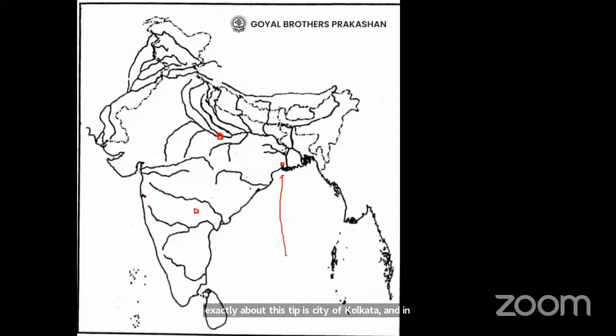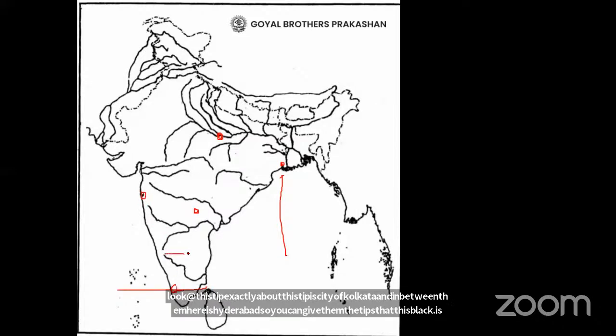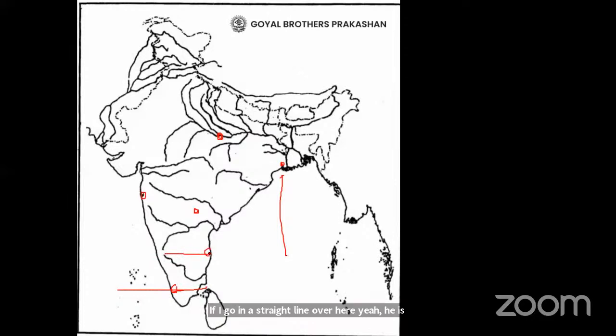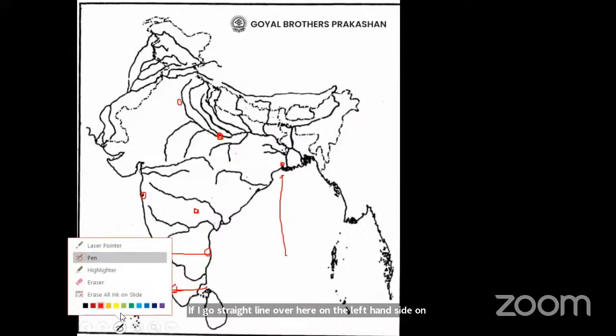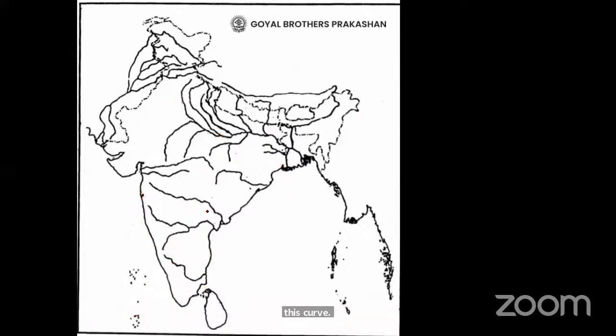So you can give them the tips that this black dot is Mumbai. If I go in a straight line over here, here is Kochi. If I go in a straight line over here, here is Chennai. On the left hand side on this curve, here is Delhi. So we can always give these little tips to the children.